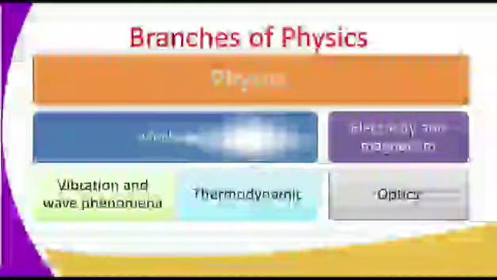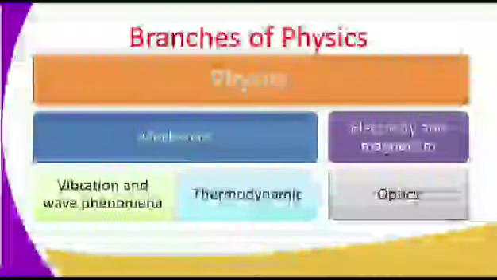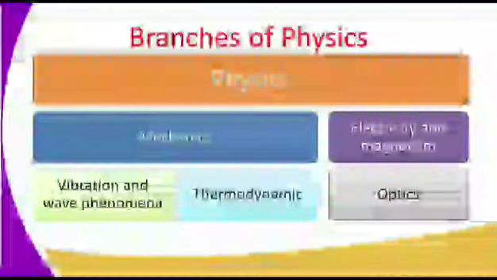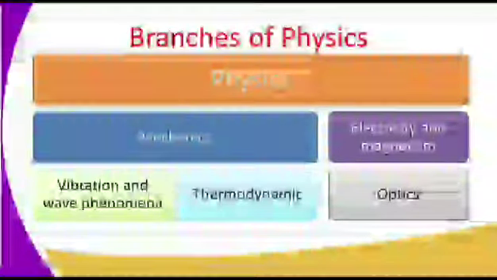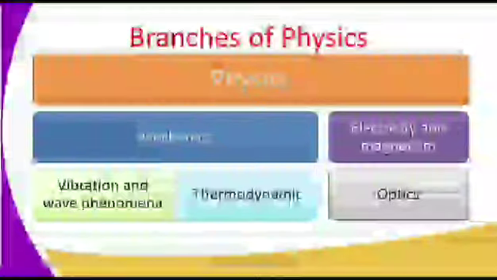So we continue. We look at the branches of physics. Now, physics is this branch of science. Under branches of science, physics still has other branches which include mechanics, electricity and magnetism, vibration and wave phenomena. We have thermodynamics and optics. Those are the branches of physics.